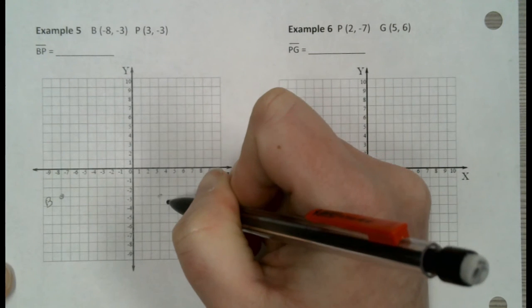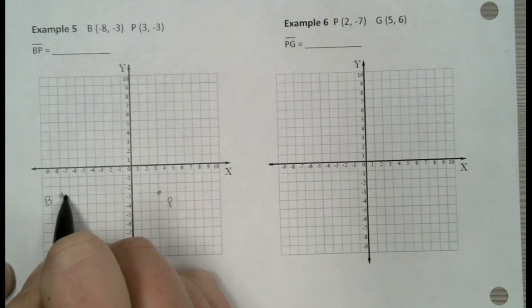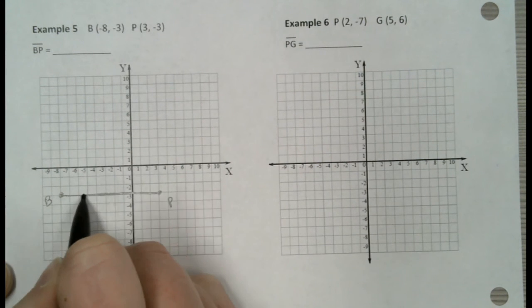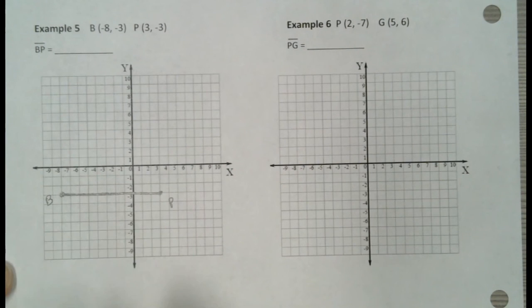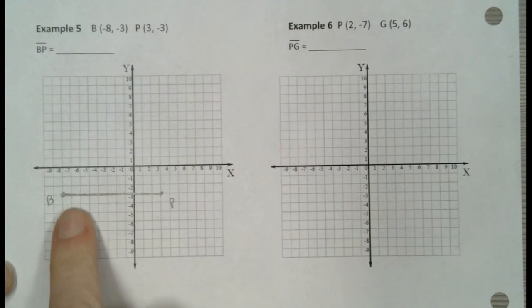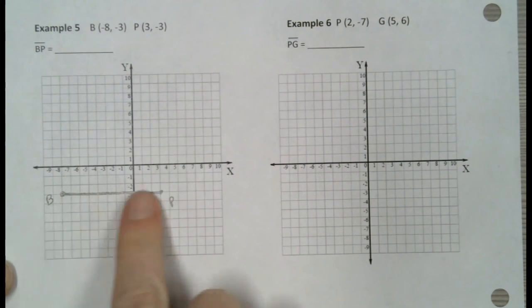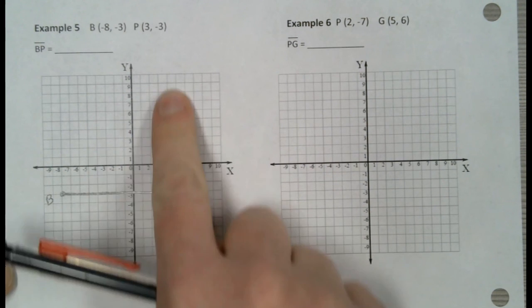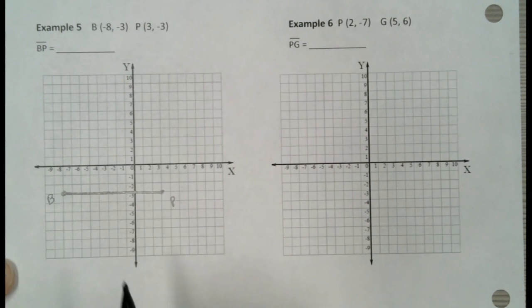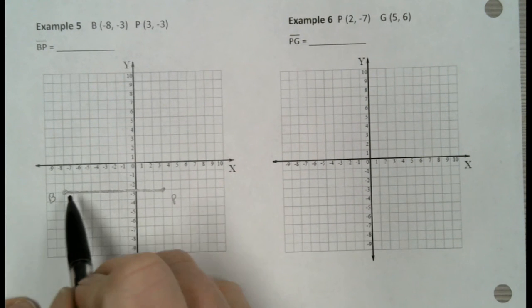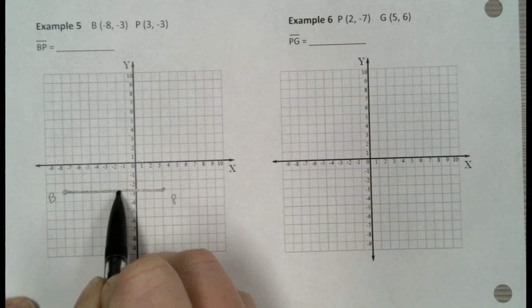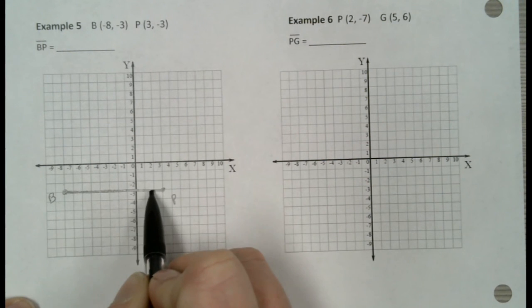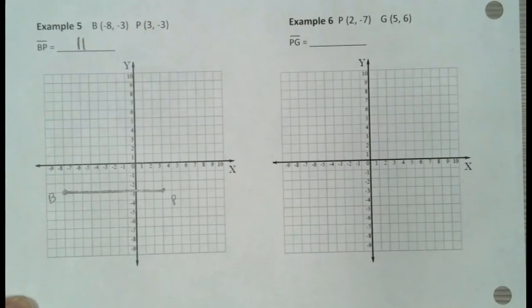And remember, when you're finding the distance of a line segment or the distance between 2 points, your first option is to count if you can. If it is a flat horizontal line or a vertical line, you count. Okay, don't draw a triangle, just count. So right here, you're going to count from here to 1, 2, 3, 4, 5, 6, 7, 8, 9, 10, 11. So that one is 11 units.